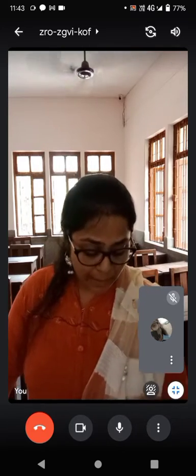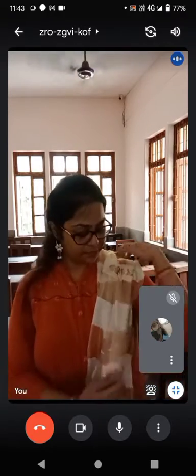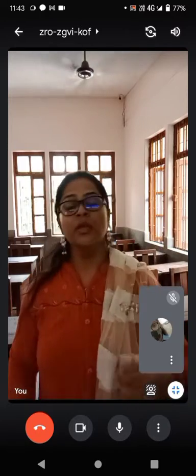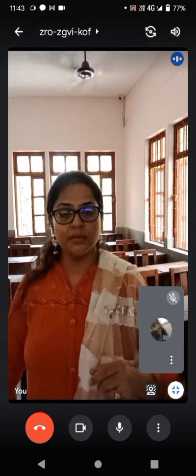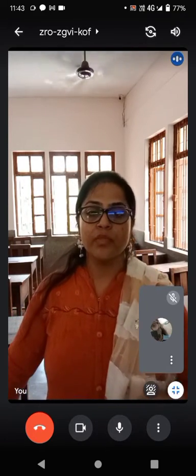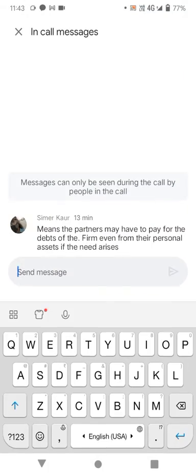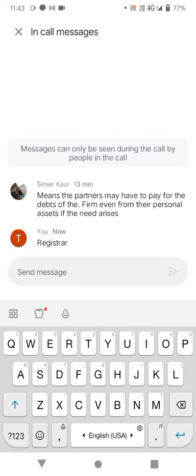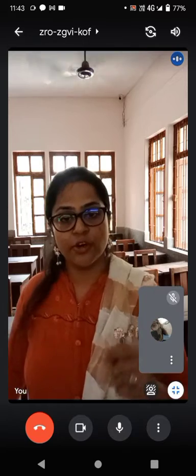When the partnership firm comes into existence, it is to be registered with the registrar. Please write the spelling correct. It is to be registered with the registrar.